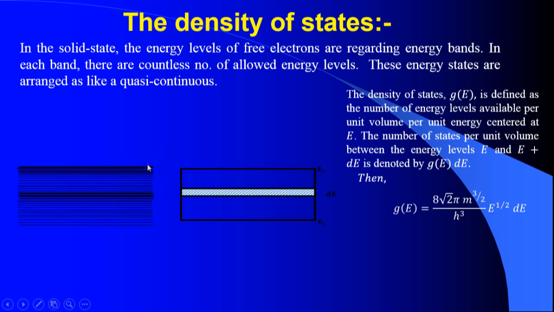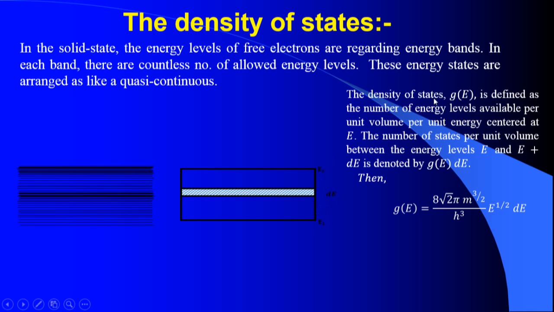Next, I will consider the same band with another figure. E1 is the bottom of the band and E2 is the top of the band. In between E1 and E2 there are a countless number of energy states available. In order to give the definition for density of energy states, I shall consider a small elemental energy range called dE, between E1 and E2.